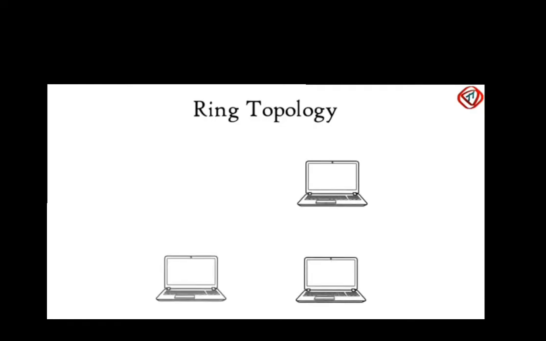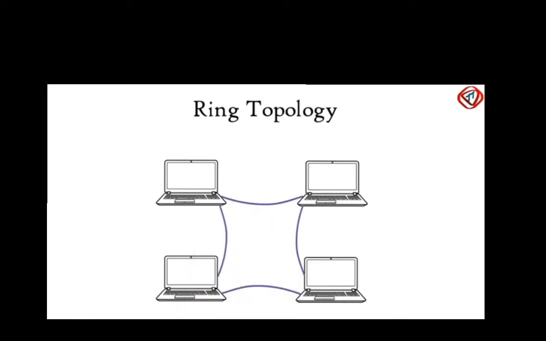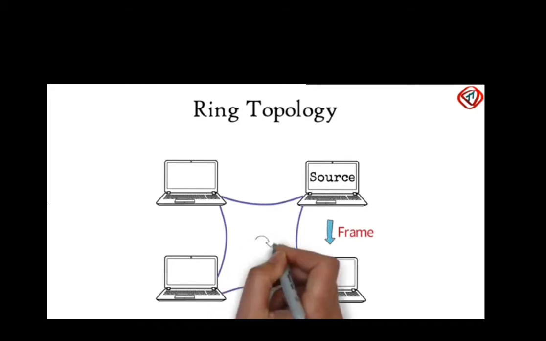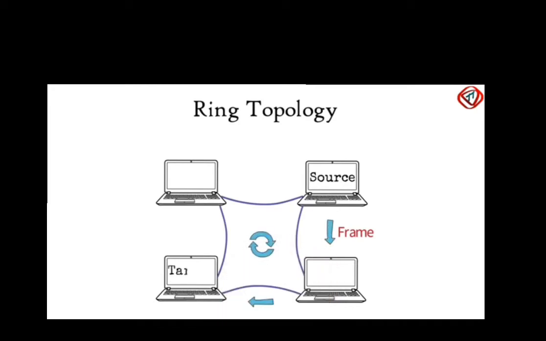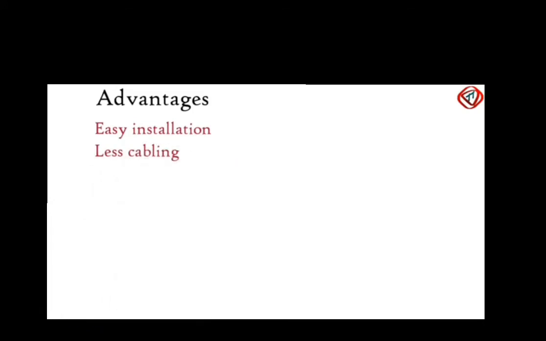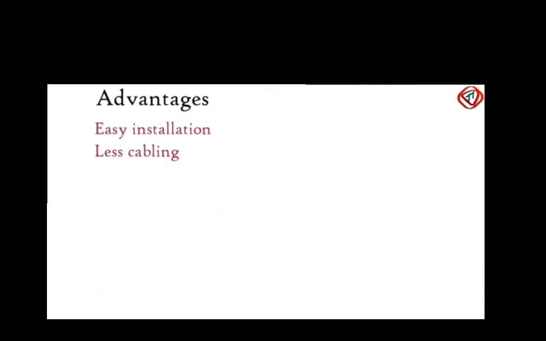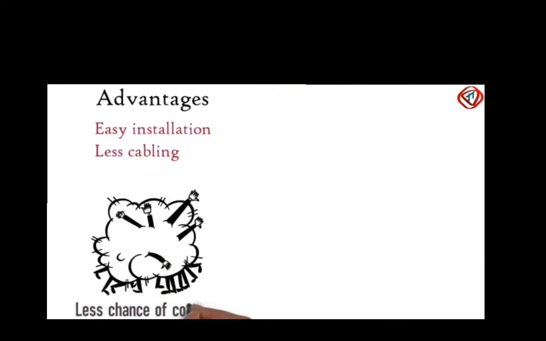Next is ring topology. In ring topology, the nodes are connected in a closed loop so that each device is connected to two other devices, one on both the sides. Data move from one computer to another in a circular form to reach its final destination. Advantages of ring topologies are easy installation, less cabling. As data moves in one direction, so it has less chances of collision.